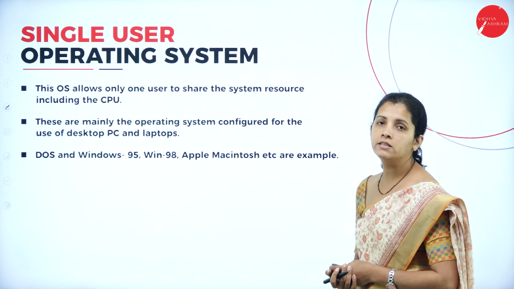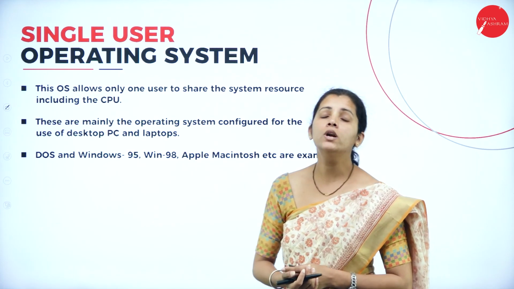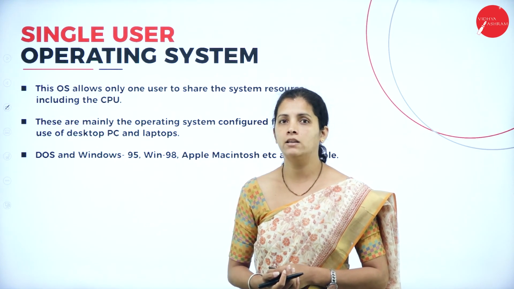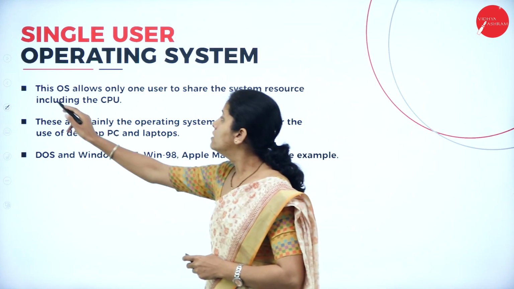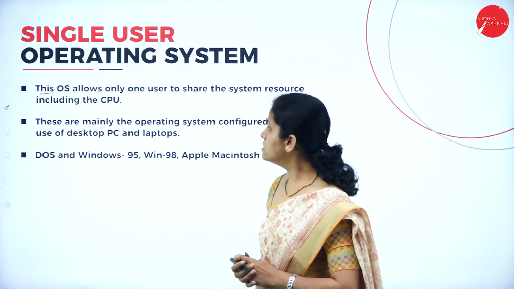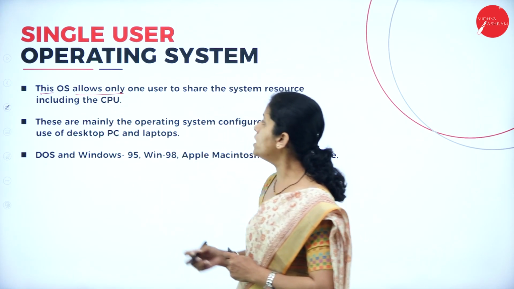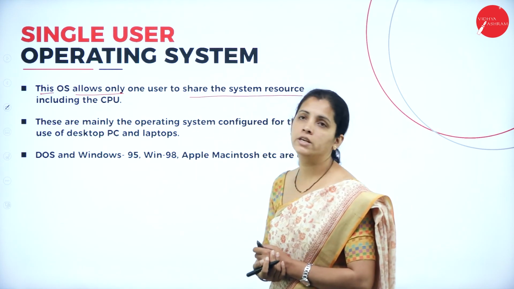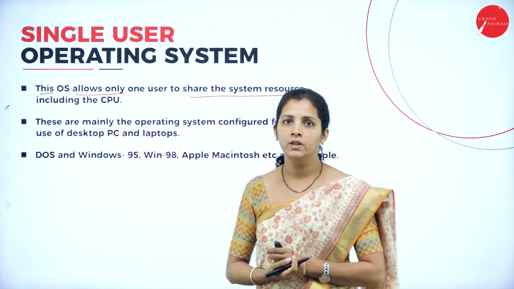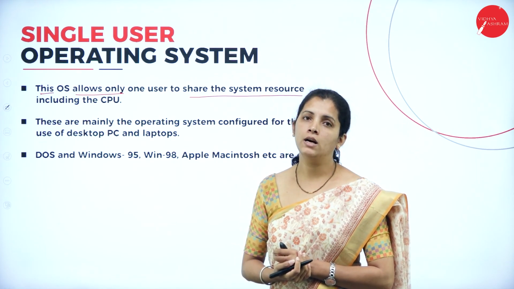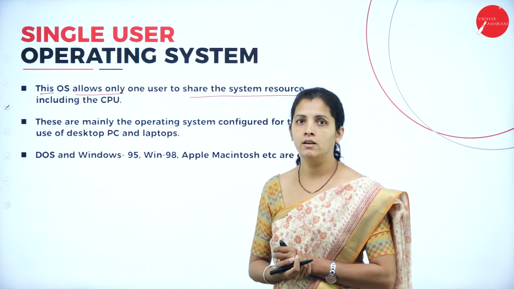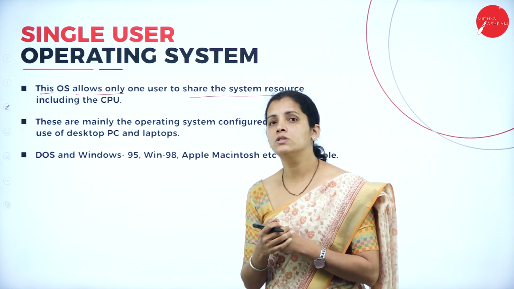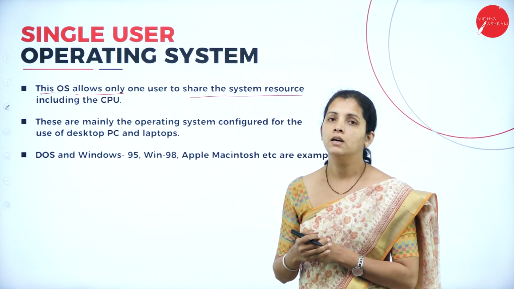So as the name itself indicates, only one user can use the operating system at a time. So this operating system allows only one user to share the system resources, including the CPU. For example, I can consider Windows 7. Think that I have a laptop and I installed the Windows 7 operating system.